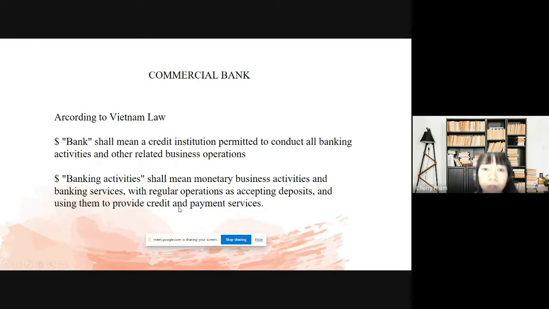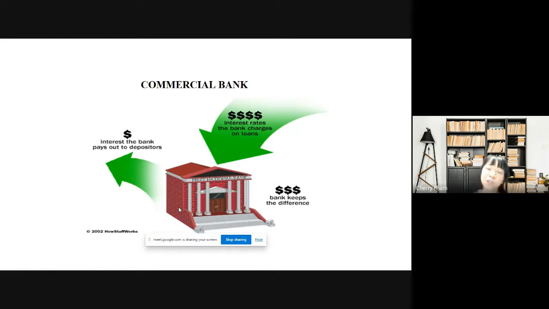Now I will show you a picture to explain how a commercial bank can make profit. Of course, it's a very simple example of the activity of a commercial bank, but I think that through the picture, you can understand more clearly. So let's take a look here. $1 is the interest the bank pays out to the depositor. For example, if you send your money to the bank, you will get it back with some amount of interest, right?